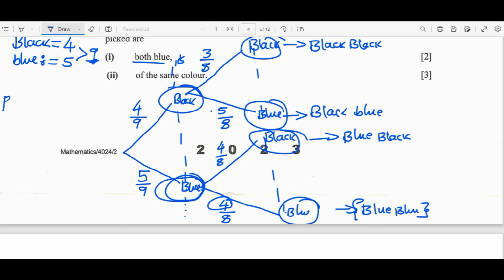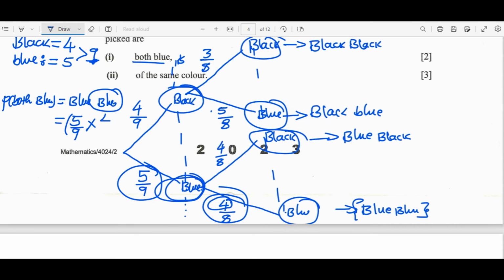So say probability of both blue. So I'm going to say blue, blue. What is the first probability of blue? It is 5 over 9, multiplied by the second one, which is 4 over 8.